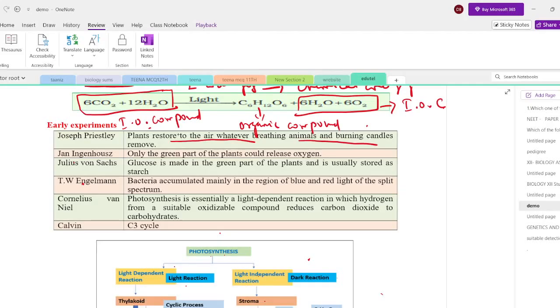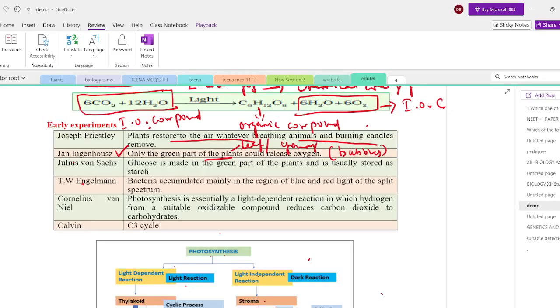And second is Jan Ingenhousz. He studied only the green parts of the plants, that is, the leaf or young stem, which would release oxygen. Bubbles are the indication of oxygen evolution in the green parts of the plant.